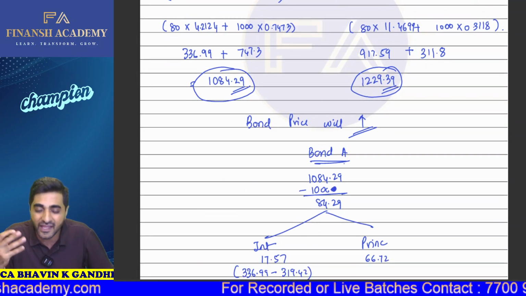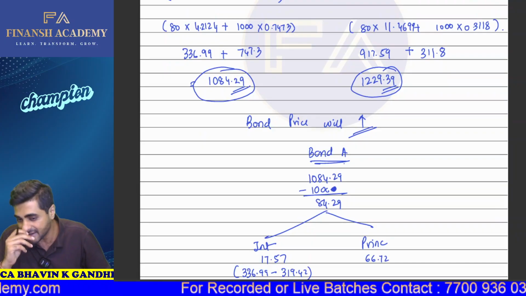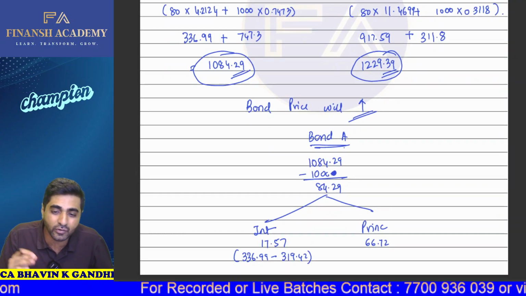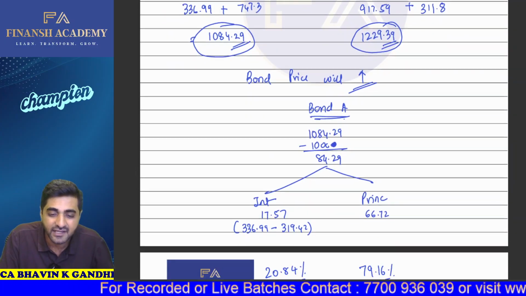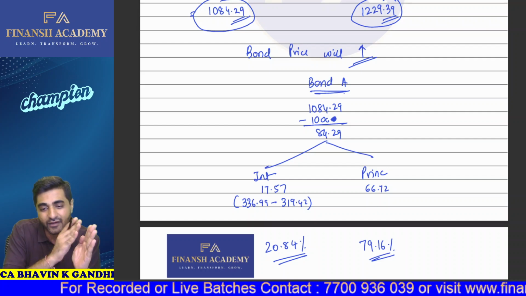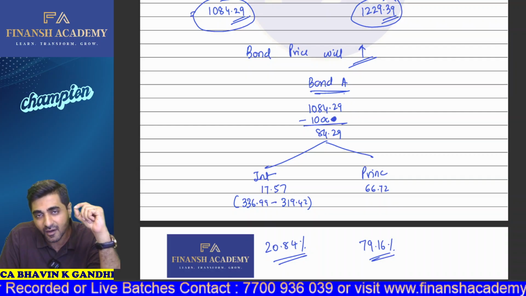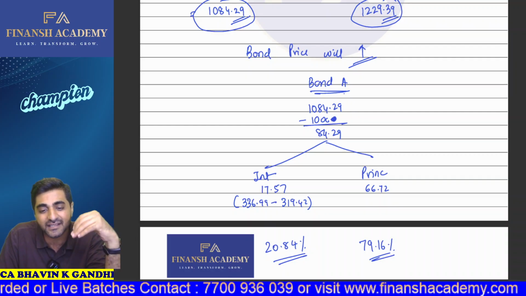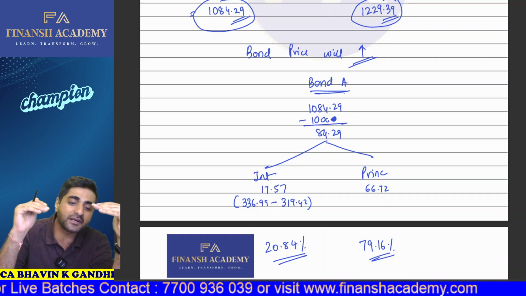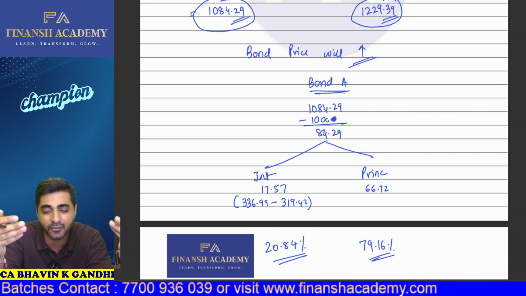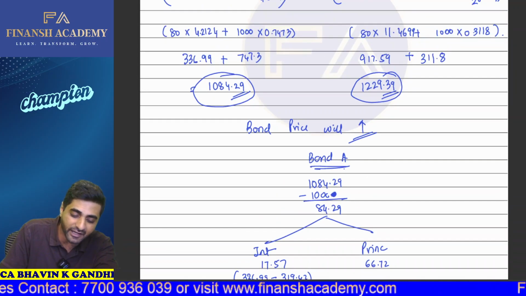Then they have asked you what is the percentage change in increase and decrease. So from 1000 to 1084.29, that is increase. So what is the component of interest and what is the component of principal? We have to see that interest component has increased by 17.57 rupees and principal component has increased by 66.72. Simply this can be done by comparison.